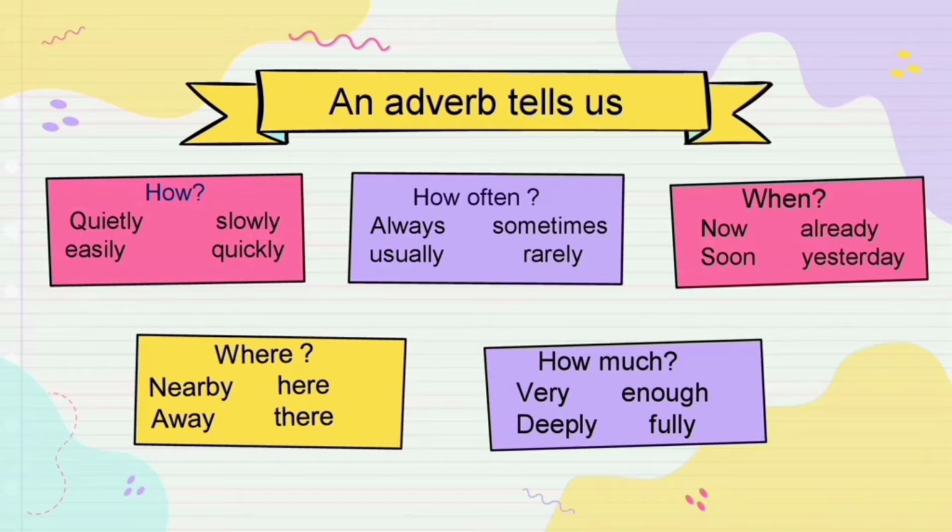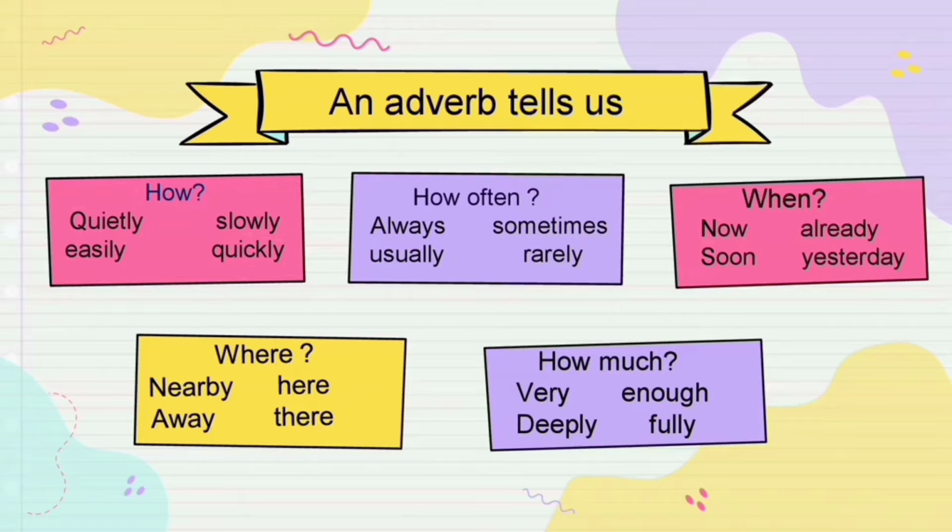Next is when. When means the time: now, already, soon, yesterday. Where means the place: nearby, here, away, there. Next is how much: very, enough, deeply, and fully.